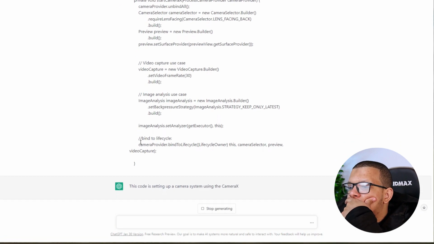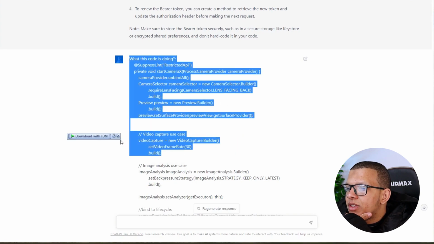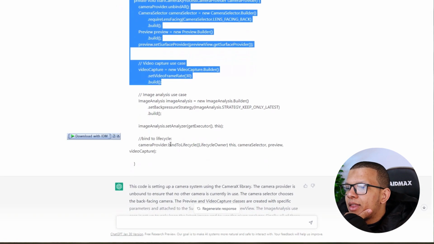Am I able to do that? So first, it's me understanding this code. It's camera, generic code, like creating use cases for the preview, having a camera selector, and having the use cases for camera analysis, preview, and video capture, and then adding everything together.